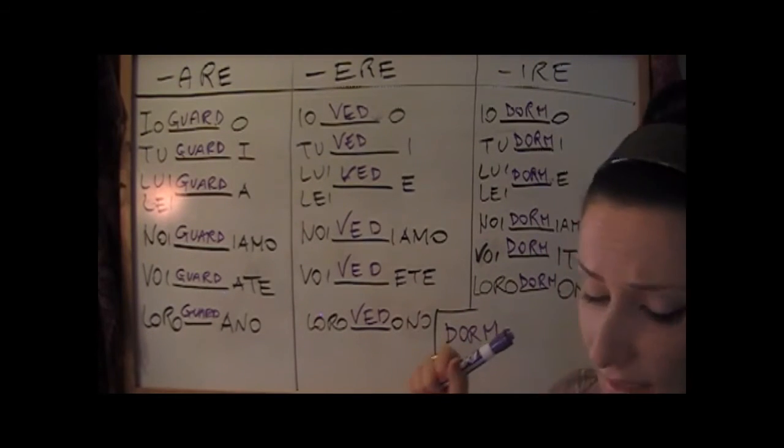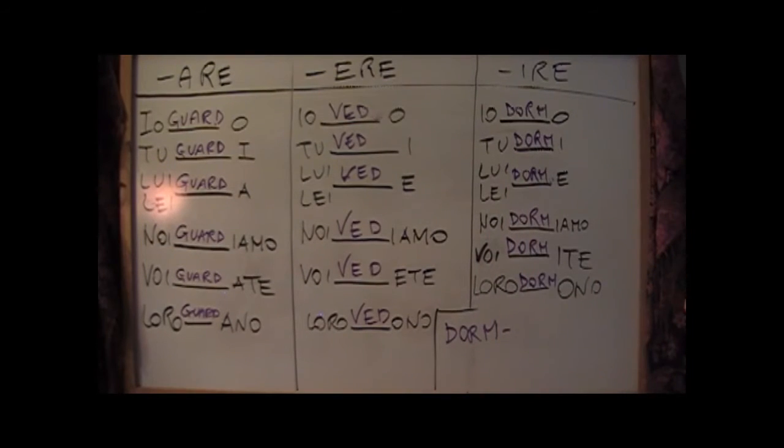Also, in the last group, ire, there is a group of verbs that follow a particular pattern, like capire, for example, but it's not that difficult. That is something that you're going to see in the video and you're going to understand it very well. And just a little thing I want to tell you in this demo.